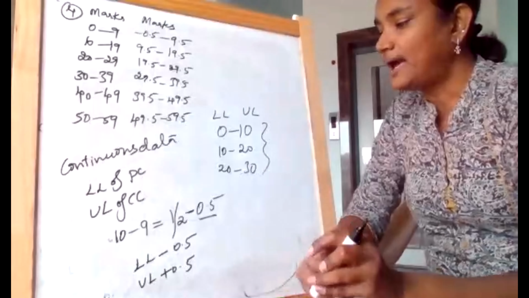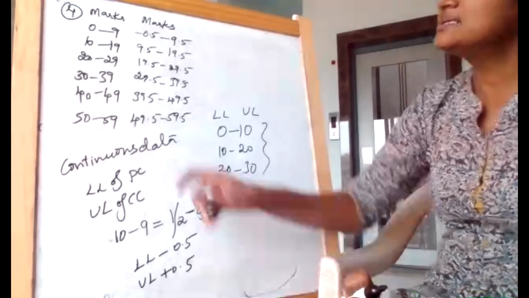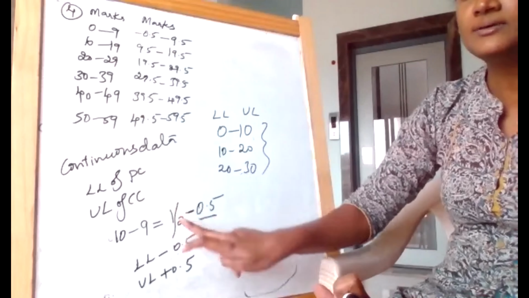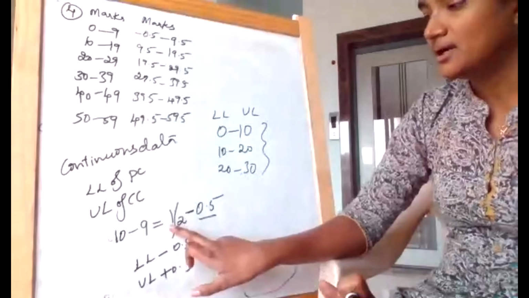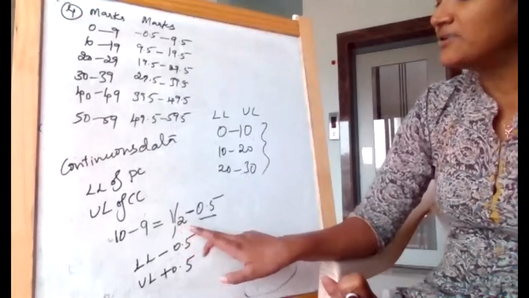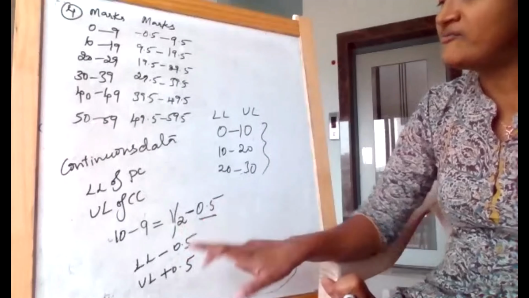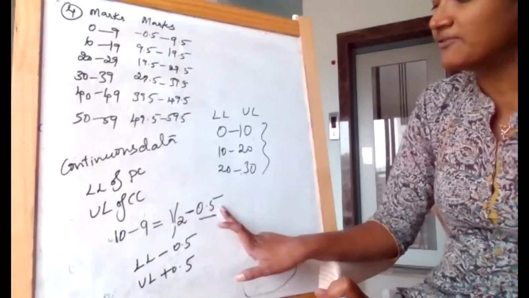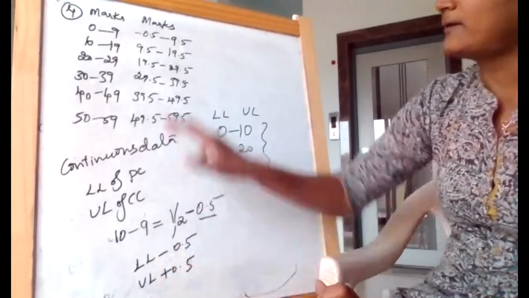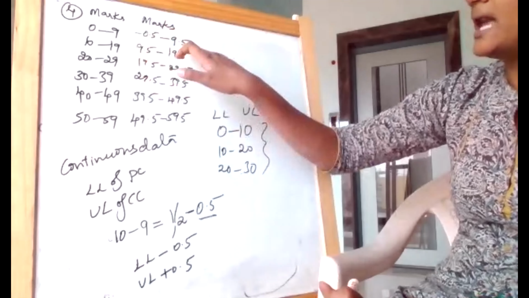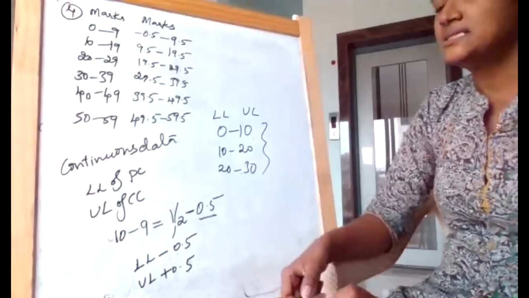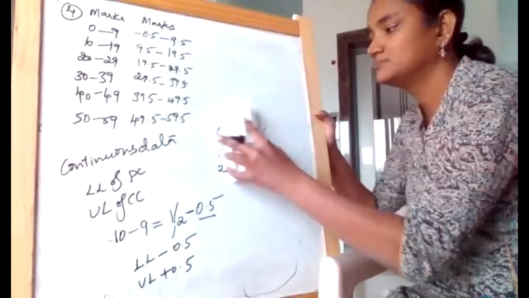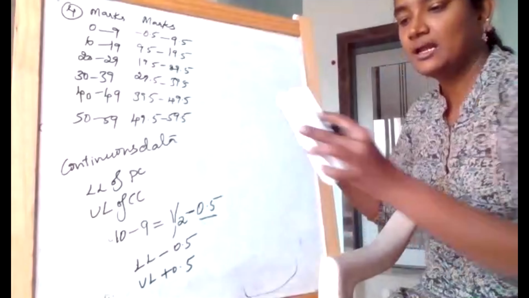Okay, now, fine. Am I clear with this calculation, girls? Though the data is continuous data, there is a little error. So the error is 1. And for the 1, we took the average and derived 0.5. So from that error value 1, we took its average, which is 0.5, and subtracted it from the lower limit and added it to the upper limit to make the series continuous. Am I clear with this? Yes, ma'am.